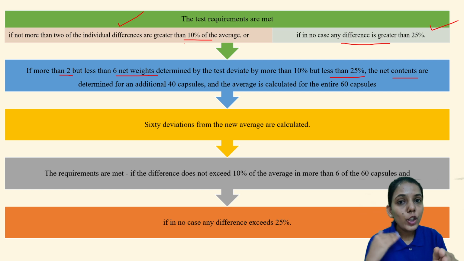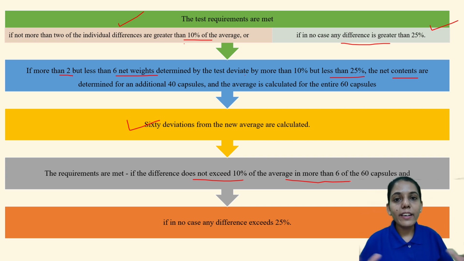But if more than 2 but less than 6 capsules are between 10 to 25%, then additionally we take 40: initially 20, now 40, total 60 capsules. Now the deviations from the new average weight are calculated. We have to take the average weight of the 60. The requirements are met if the difference does not exceed 10% in more than 6 of the 60 capsules. So in the total of 60, 6 capsules should not deviate more than 10%. If these conditions are met, then only the weight variation test will pass.